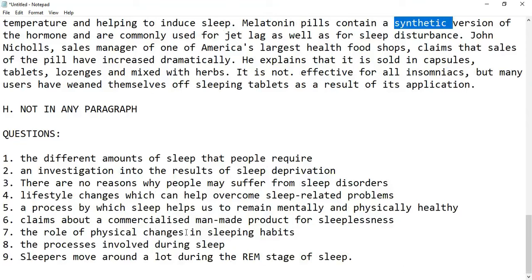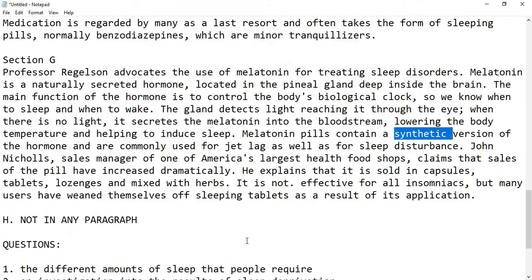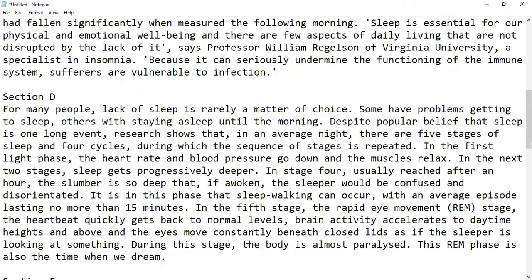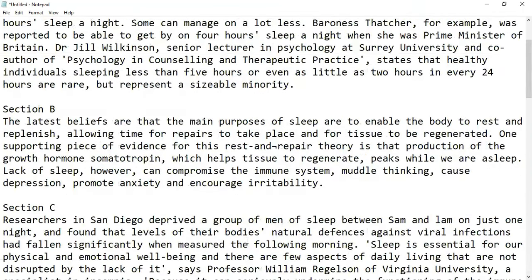The role of physical changes in sleep. So what is the role of physical changes in sleeping habits? Some physical change happens in the body. So the latest belief is that the main purposes of sleep are to enable the body to rest and replenish, allowing time for repairs to take place. So they are saying the main purpose of sleep is to enable the body to rest and replenish, which means taking care of the tissues.